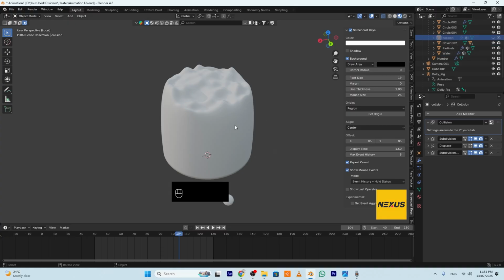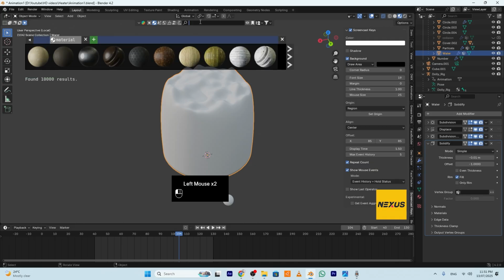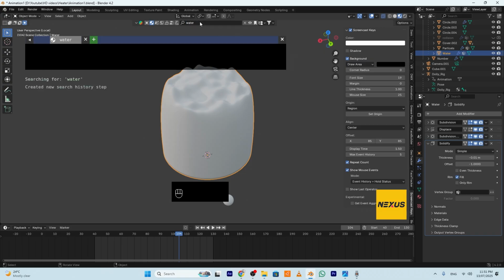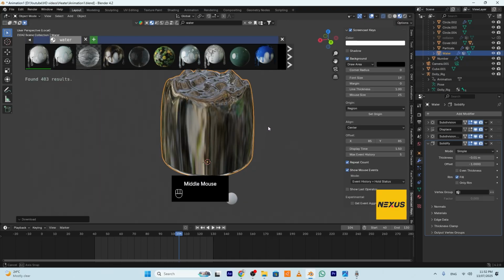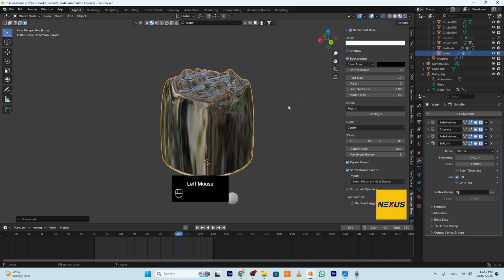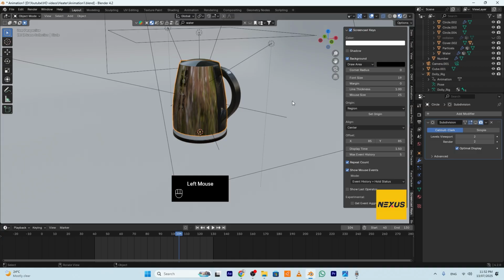Select the water. I will go to BlenderKit, enable the material tab and write water. I will double click here. Okay. After that, switch off solo mode. I will select the glass. By the way, if you want to see how I did the materials here, you can check the part 2. You will find a link in the description below.